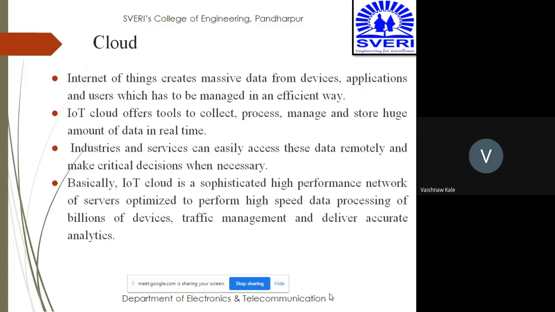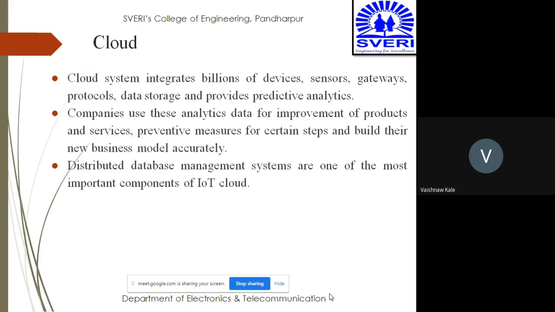So the cloud has the most important role, which is to manage the massive data coming from all the devices. Not only manage, but also see that high-speed data is processed properly, traffic management is done properly, and the accurate analytics are delivered by the cloud.